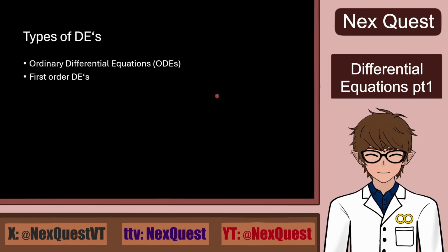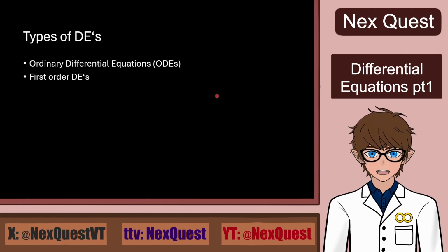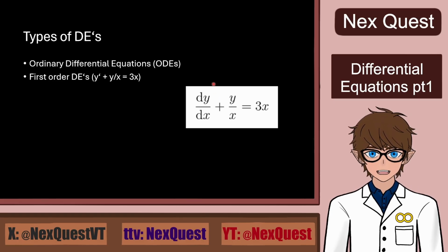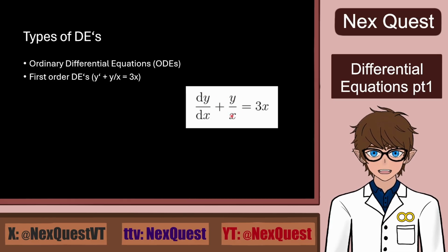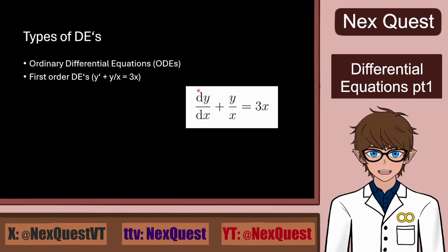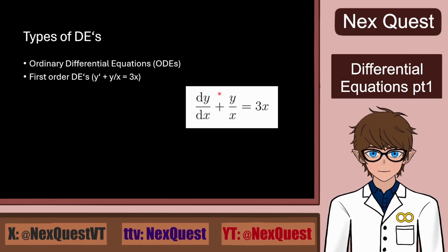Next up are first order differential equations, which are going to be the majority of those that we need later on, and they contain only the first derivative. So this is an example of one such. We have a function that we modified with the x, so that's not important currently here. We have the derivative of that y, so dy over dx. And we could rewrite the first term as y prime to show it better, like here. And then we have the independent variable.